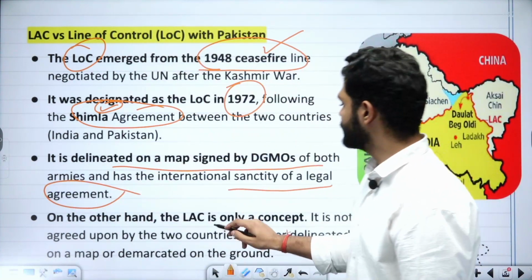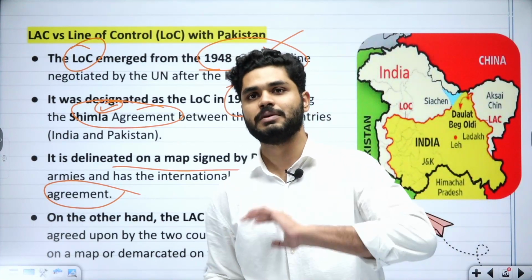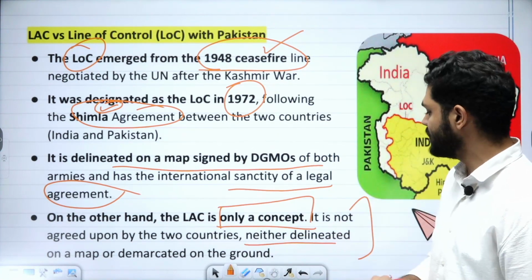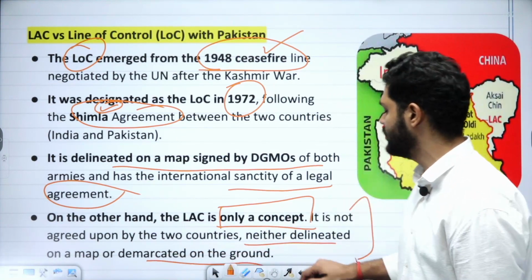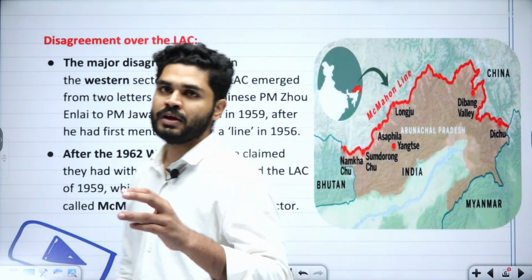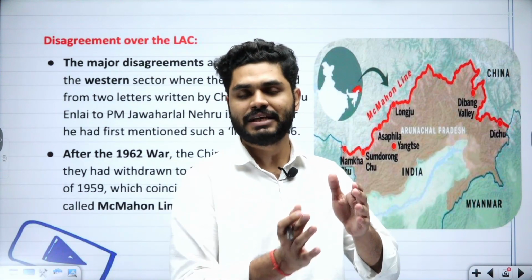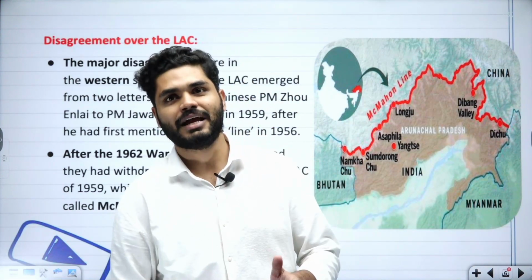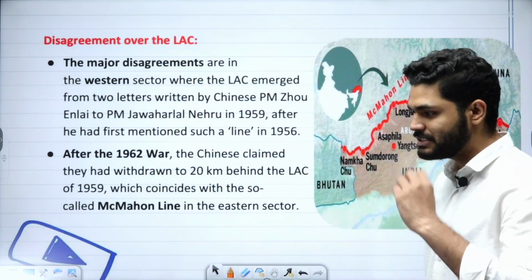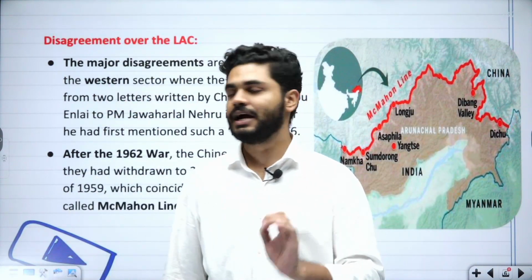On the other hand, the LAC is only a concept. There is no legal documentation for it. It's a conceptual line, an imaginary line. It is agreed upon by the two countries, and neither of the countries delineated it on the map and demarcated it on the ground. So this is the difference between LAC and LOC. LOC is a legal line, both the countries agreed on it, whereas LAC is an imaginary line which has been created out of a situation. So what is the disagreement?